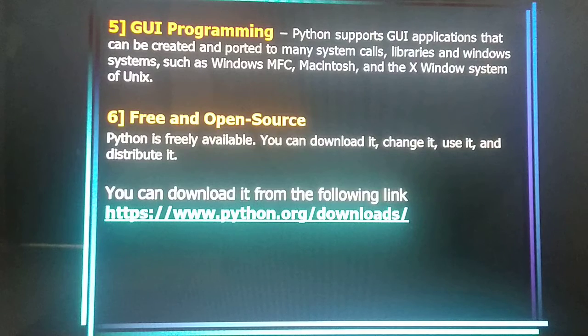GUI programming: Python supports GUI based applications that can be created and ported to many system calls, libraries, and windowing systems such as Windows MFC, Macintosh platform, and X Window system of Unix. Free and open source: Python is freely available. You can download it, change it, use it, and distribute it. You can download it easily from the following links, and it runs easily also.